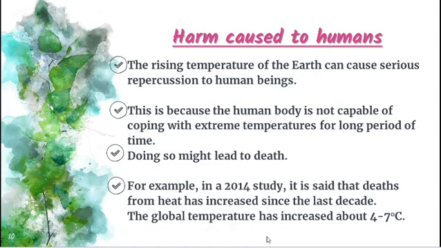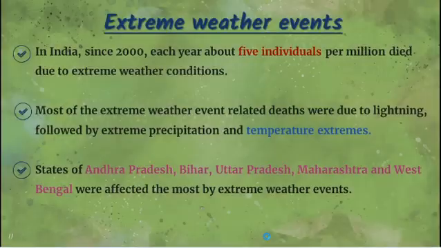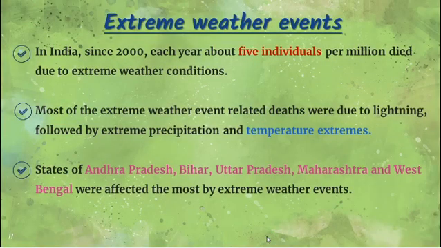The global temperature has increased 4 to 7 degrees Celsius, so it leads to death. As well, due to extreme weather events in India since 2000, each year 5 individuals have died. Natural death by lightning, followed by temperature extremes, are also nowadays added to the death rate. In India, Andhra Pradesh, Bihar, UP, Maharashtra and West Bengal are mostly affected by these extreme weather events. So global warming can change the weather of our earth.